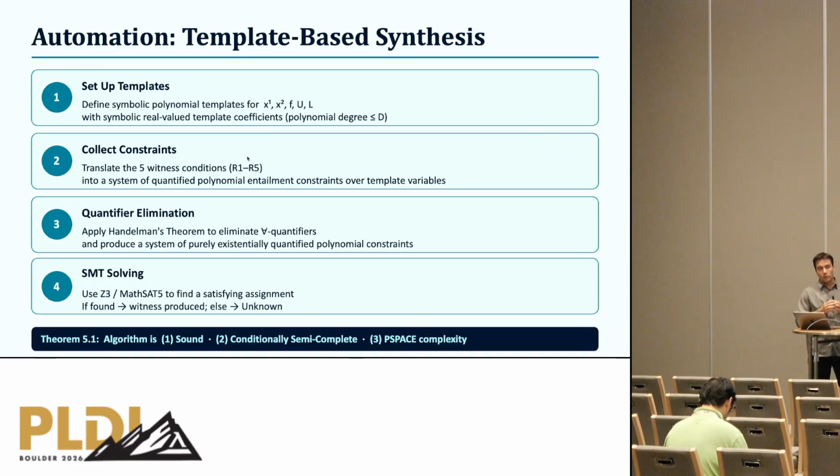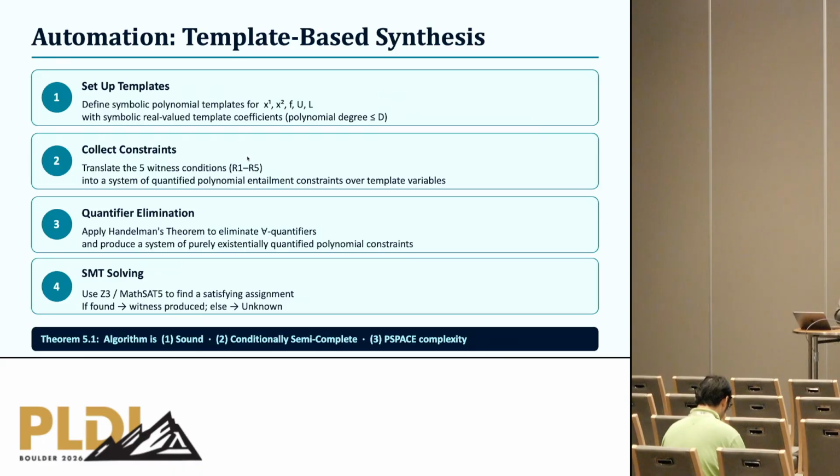Now, I'm not going to go into the details, but essentially this gives you a system of quantified polynomial constraints over real variables. We have quantifier alternation, so that's not very nice to solve efficiently. So we use a technique called Handelman's theorem, which allows us, in this case, to get rid of quantifier alternation, reducing the system to a purely existentially quantified system of polynomial constraints, which we can feed to an off-the-shelf SMT solver and solve more efficiently. Any solution to the system gives us a valid instance of this supermartingale witness for refuting epsilon DP.